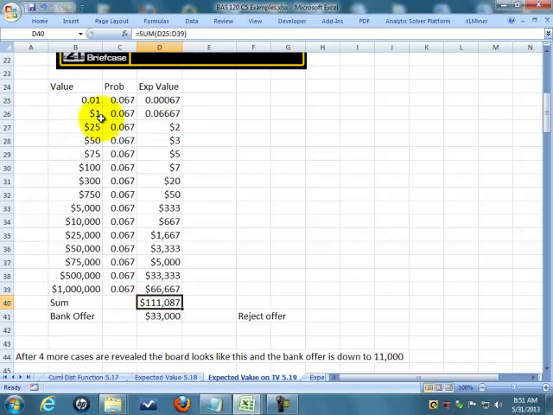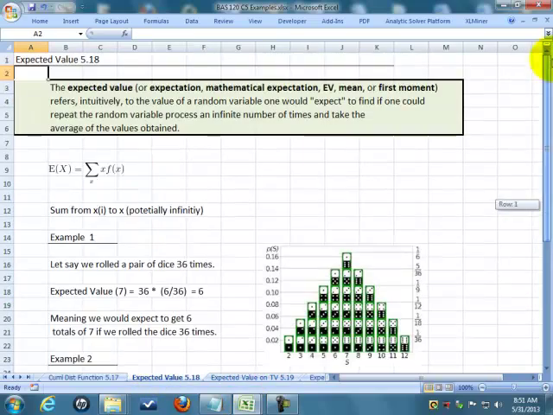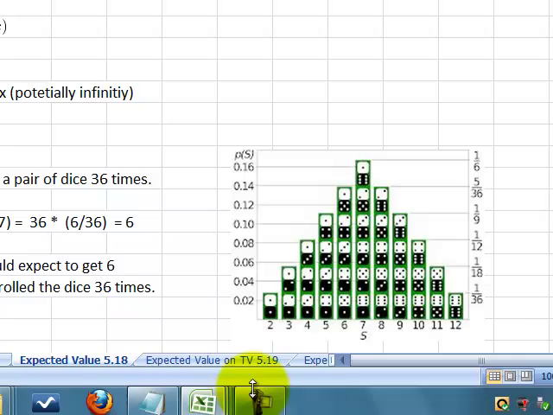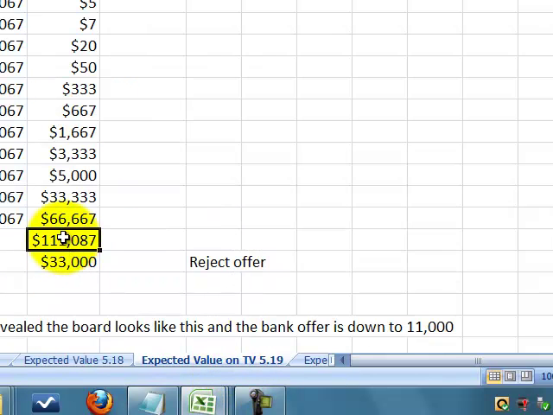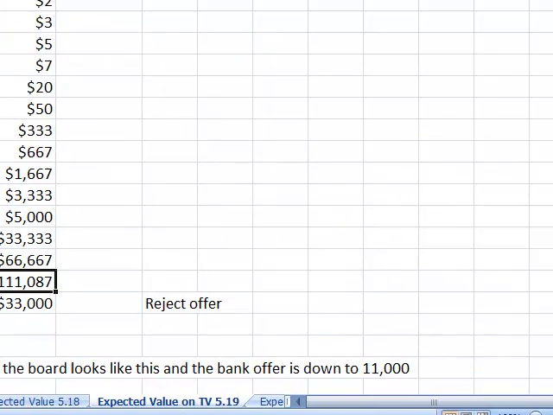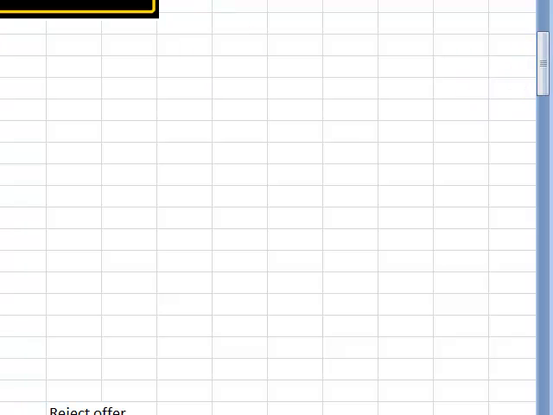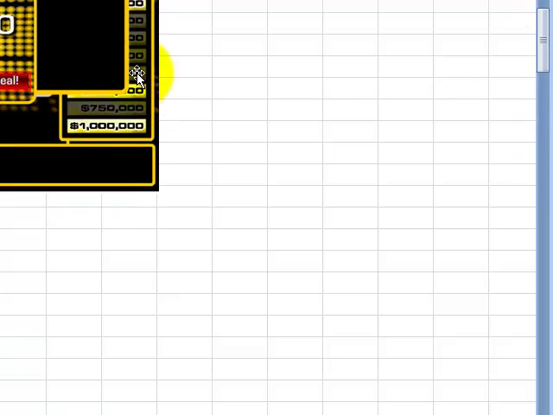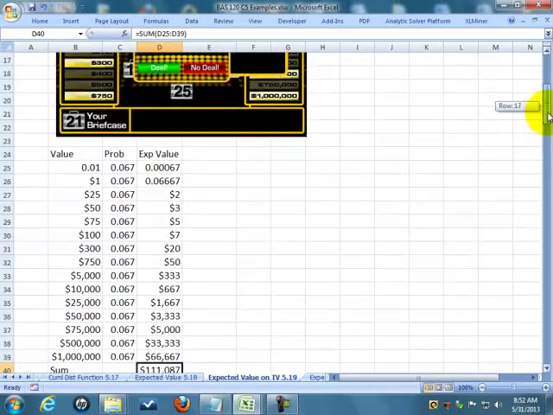I sum those up, because remember, that's our equation, to take the sum of all of these. Now, I've taken the sum of all of them, and it comes out to $111,087. That is the expected value of my case 21. Now, of course, case 21 can't be exactly $111,000 because there is no case that's $111,000.